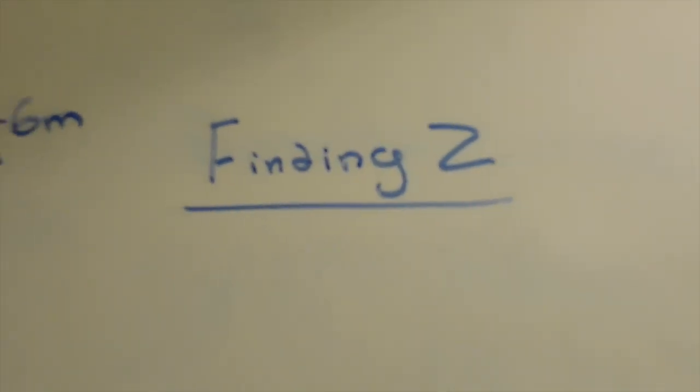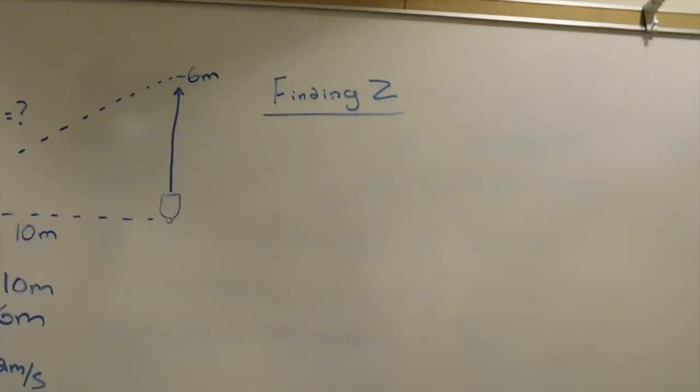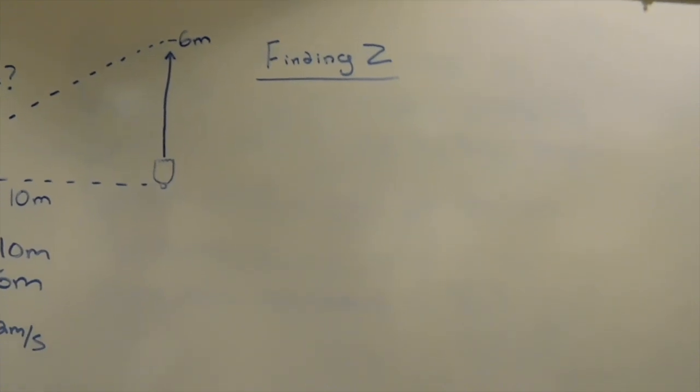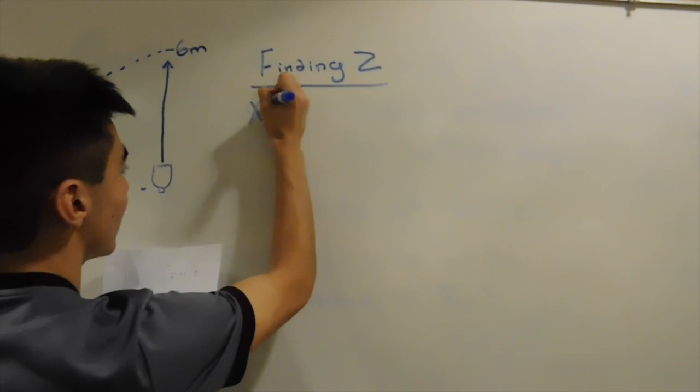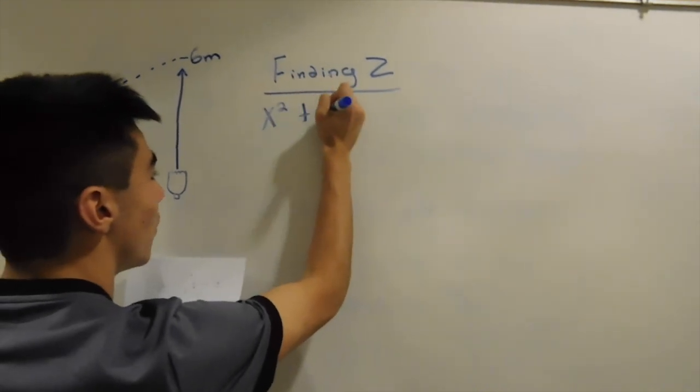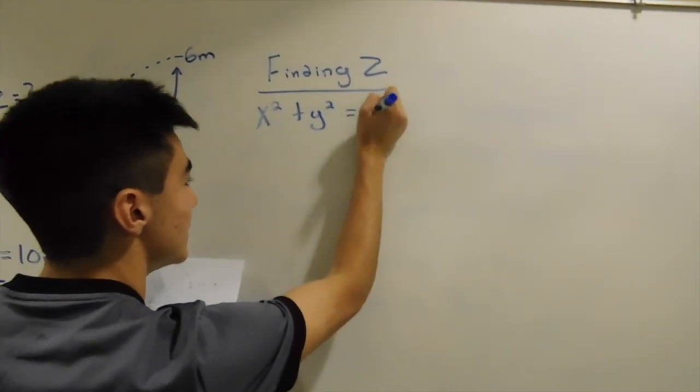The first step in this problem will be finding the value of z. We can do this by plugging the known values into the Pythagorean theorem. The Pythagorean theorem states that x squared plus y squared equals z squared.